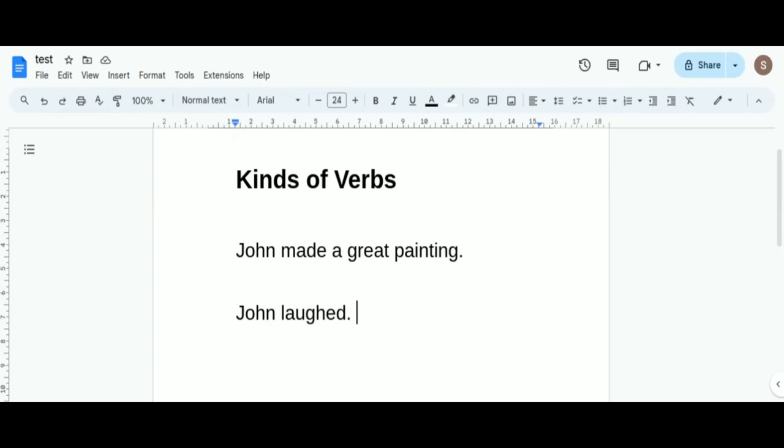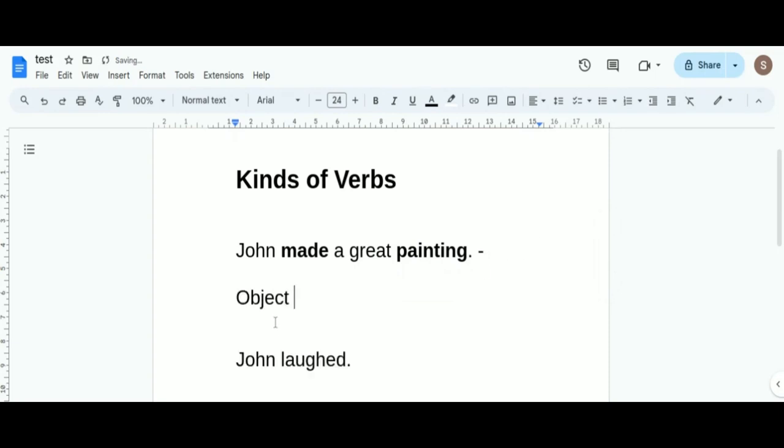So, when I say John made a great painting, it's complete. I name the object which he made. The word painting is therefore called the object of the verb made. Now look, here made is the verb. We know made is the verb. And painting is also important because it is the object. It is the object of the verb made. The verb made, which requires an object to complete the sentence, is called a transitive verb.